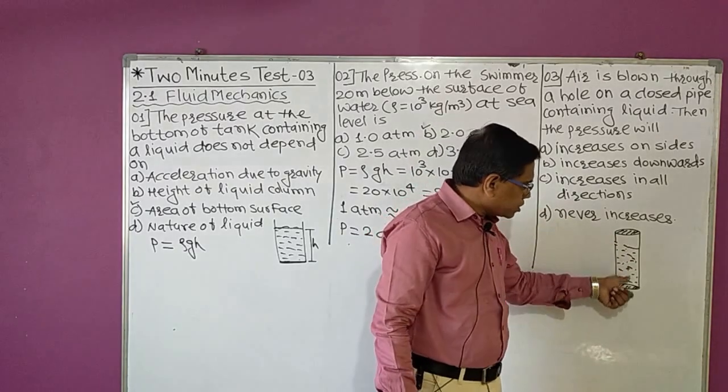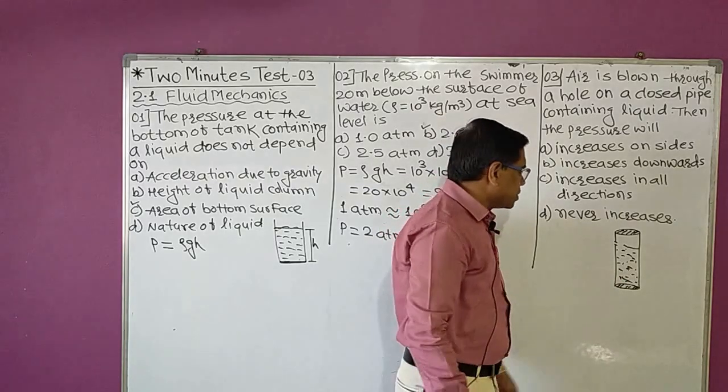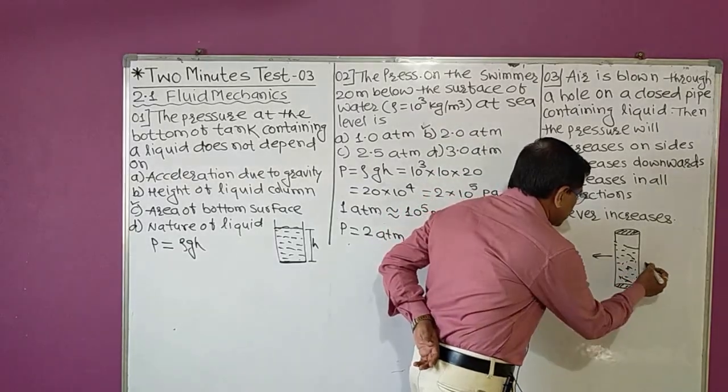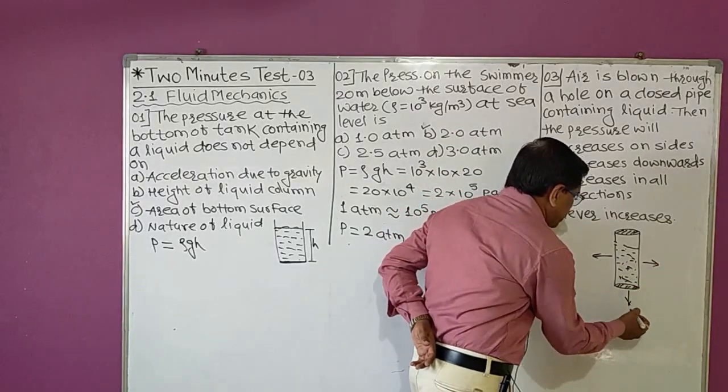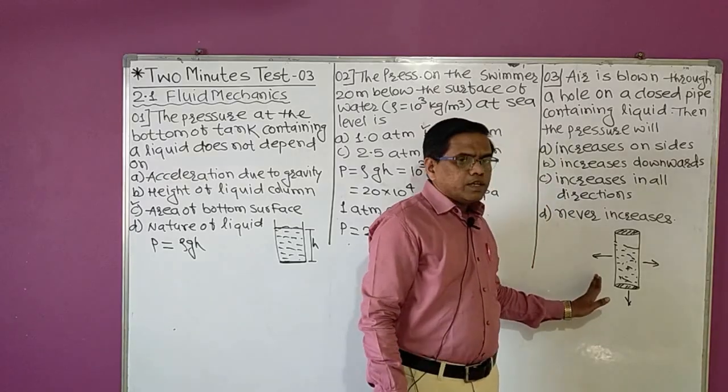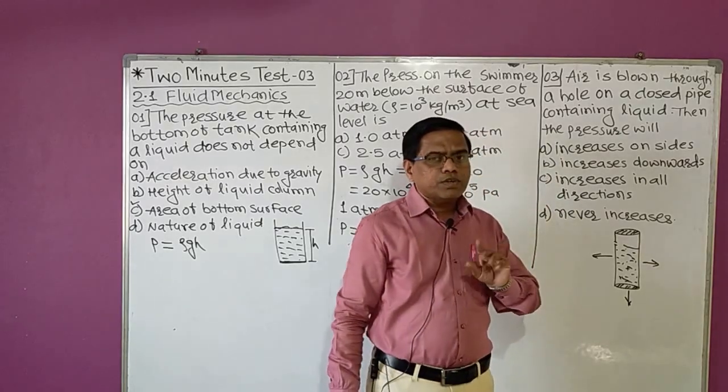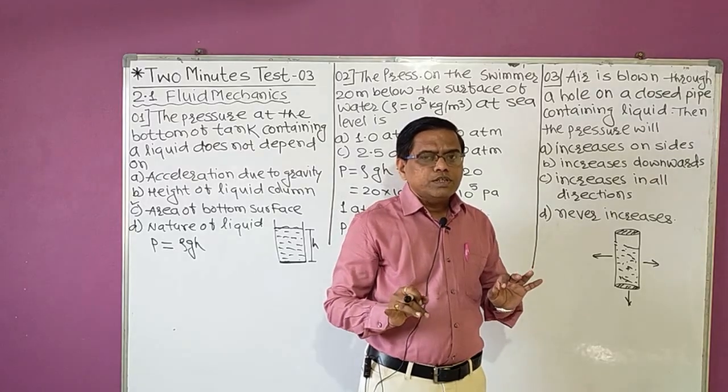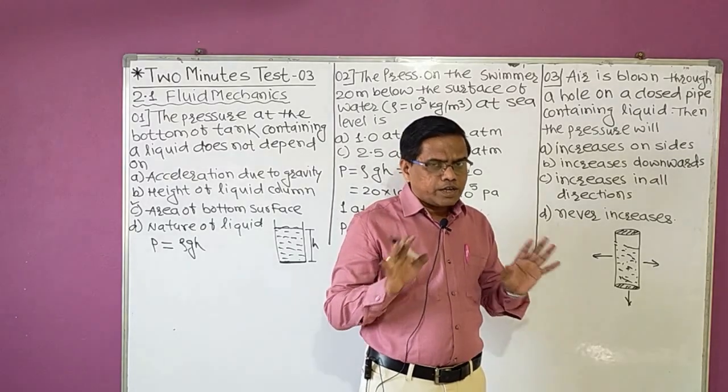Does this pressure increase only in the downward direction, or does this pressure increase on the sides? We have already discussed this point in our theory lecture, that the pressure inside a liquid at any point is equal in all directions.